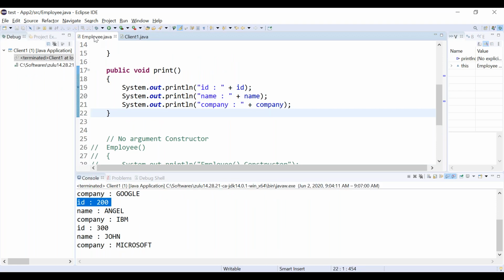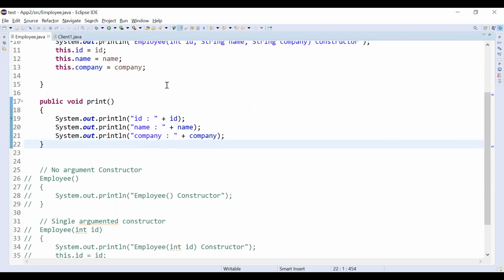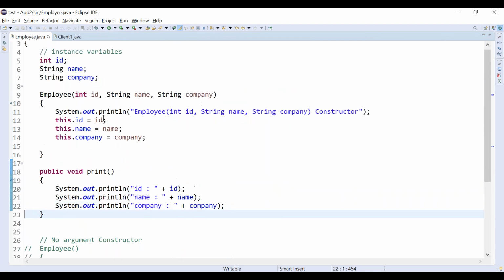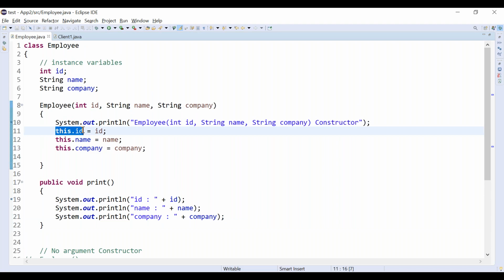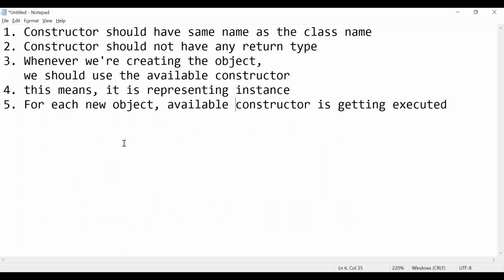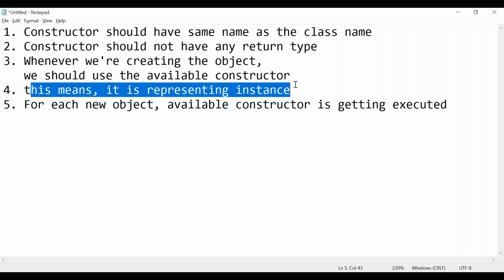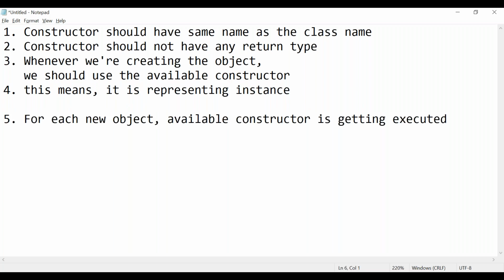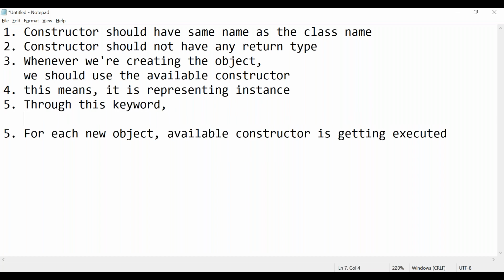Now I'm going to tell one more thing. Note down this point very carefully. You might be having a question: why are we accessing here using this dot id? I already said this dot id represents an instance variable. Through the this keyword we can access instance variables and instance methods. That is the main purpose.